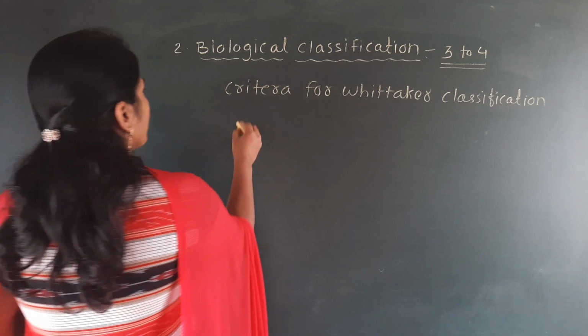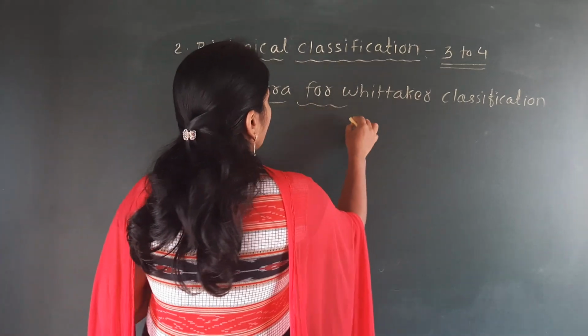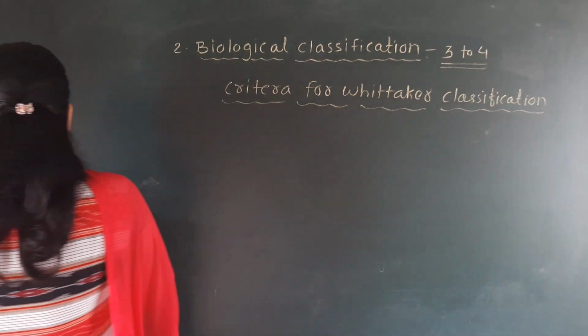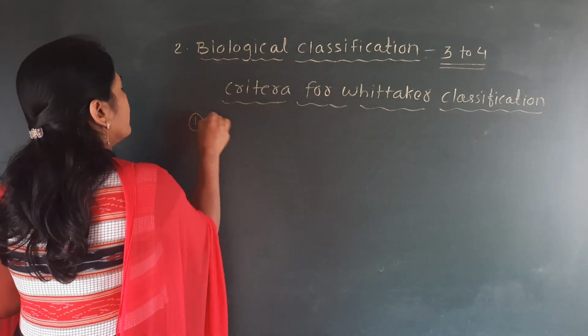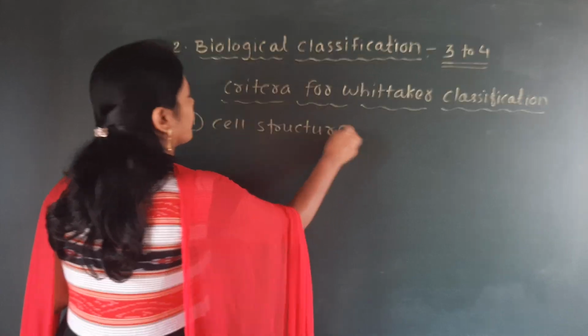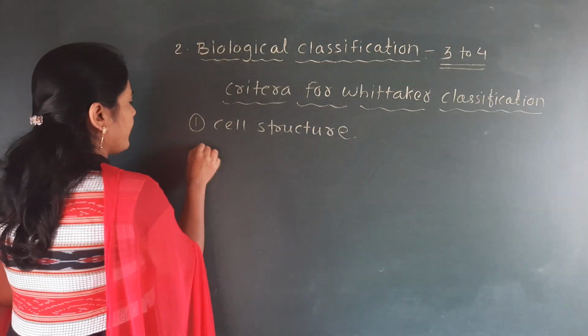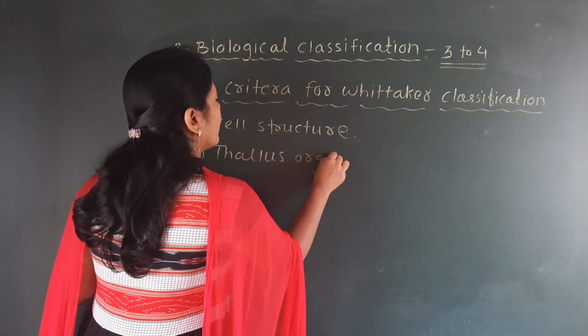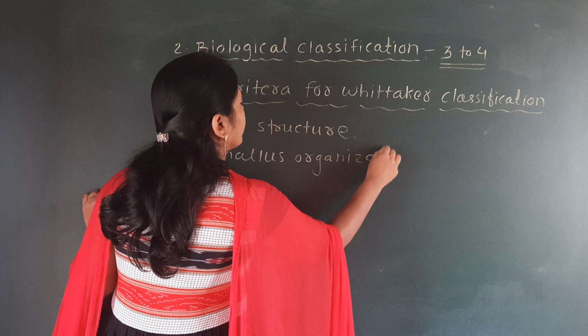So he used the criteria, and those are included here. First one is cell structure. Second one is thallus organization.